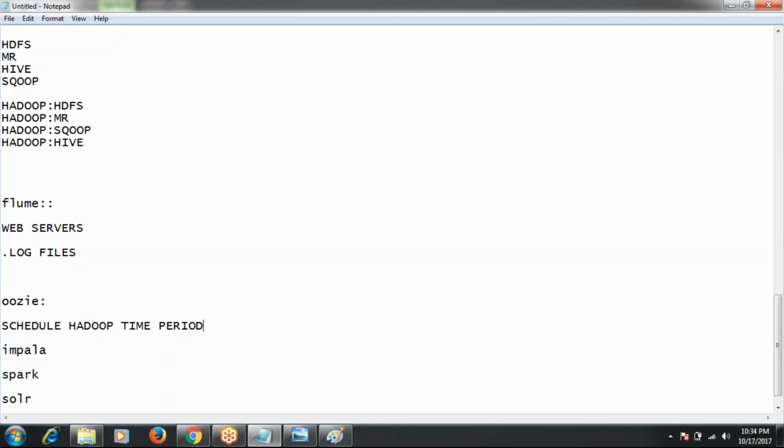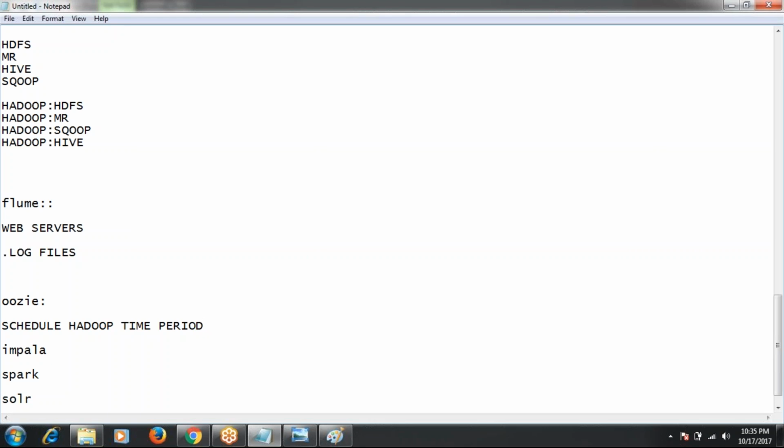For example, I want to run Hive jobs at 12 p.m., and I want to run Pig jobs at 1 p.m., and I want to run some HBase jobs at 12 p.m. So I will write the code, Hive code, Pig code, HBase code, and I will schedule these jobs by using Oozie based on time period. I will set the time period also.